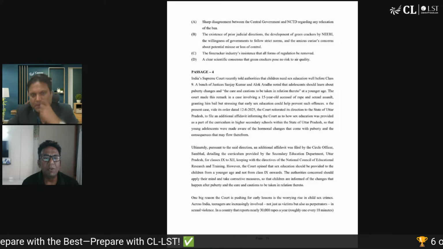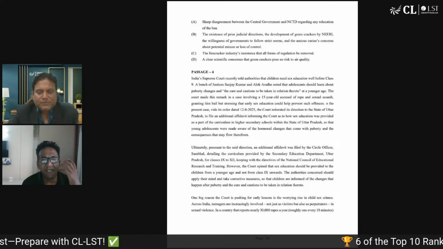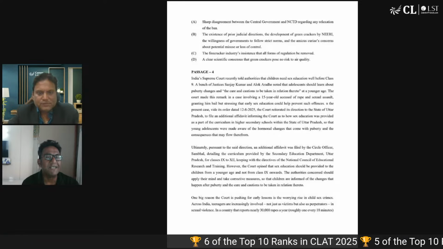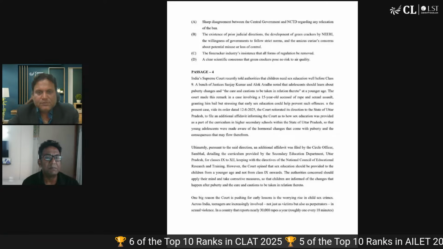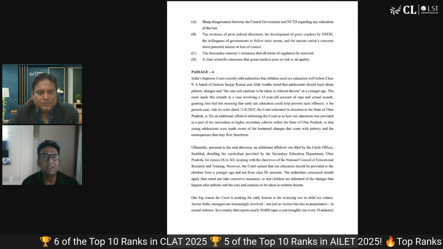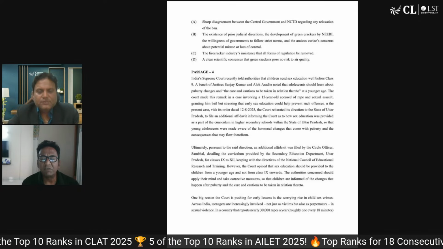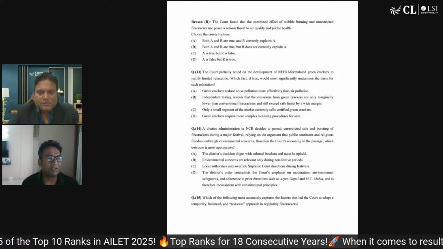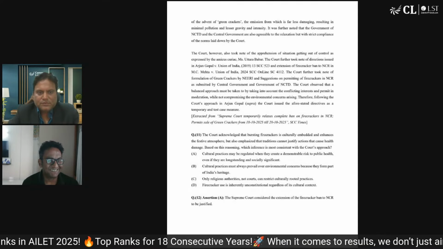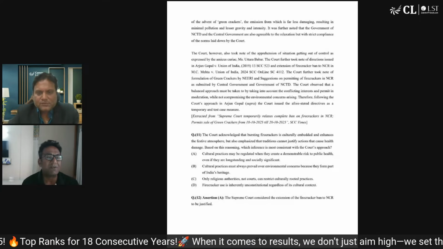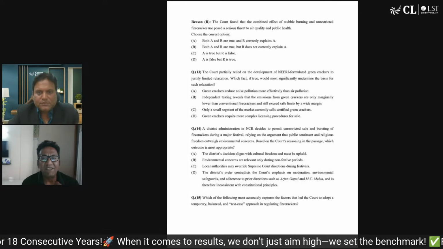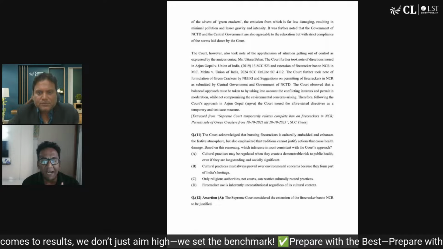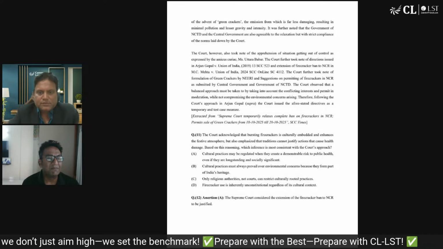What they would like you to understand is not just the law, but the intent behind the law. A lot of these passages talk about the intent behind the law. For example, if you look at the governor's powers under Article 200, the focus is not on the law, the focus is on the intent: how the constitution framers had faith that the president and governor would behave appropriately and in a timely, efficient manner.